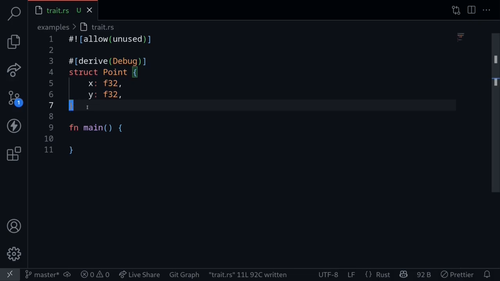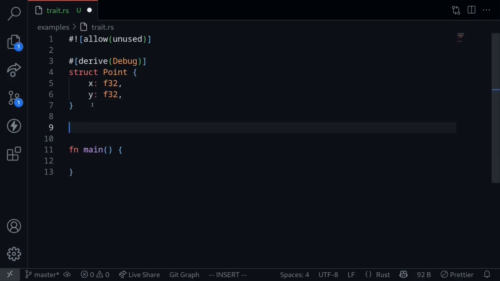In this video, I'll show you how to declare methods and static methods on a struct. The syntax that I'll show you works both for structs and for enums, but in this video, we'll be using a struct. First of all, what is a method? A method is simply a function that is attached to the data type. In this example, we're using the data type Point. We're going to be attaching a function to this struct Point.